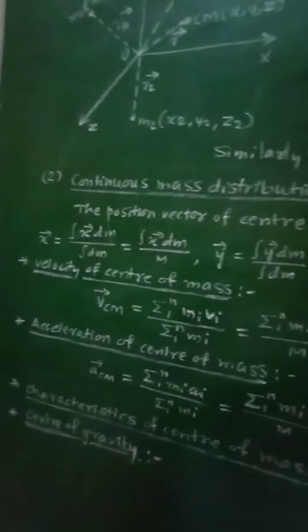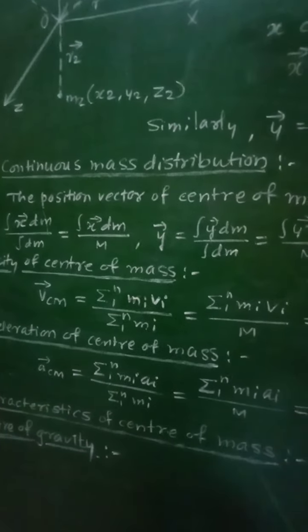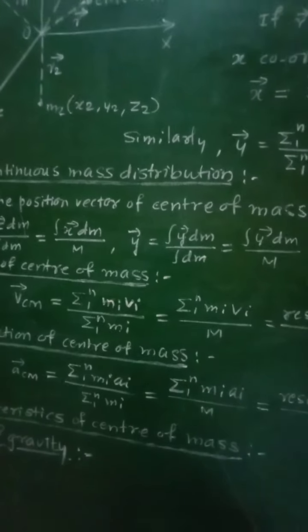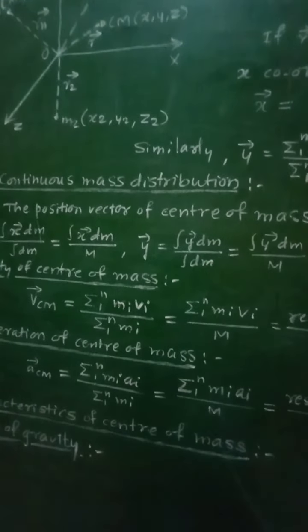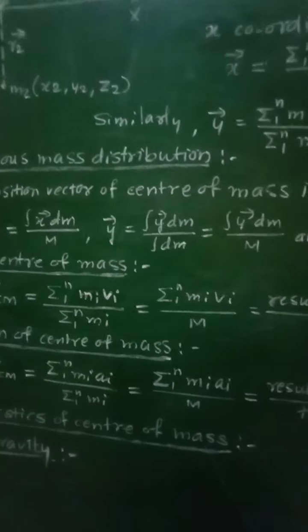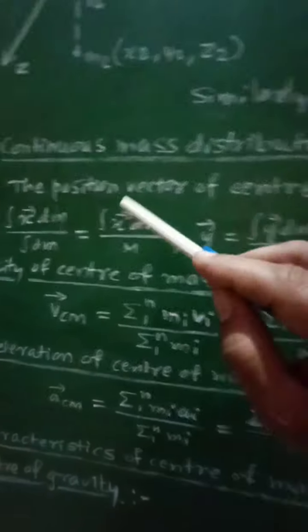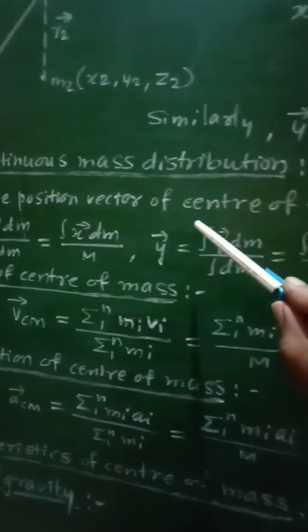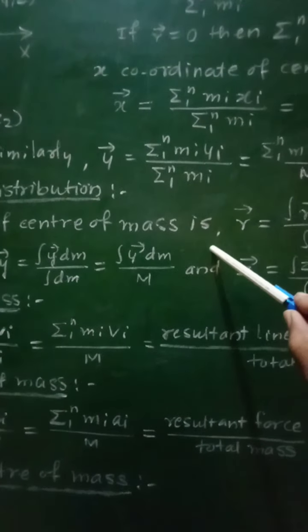Here we have considered a body which has a continuous mass distribution with uniform density, and therefore, if you consider such a body, then the position vector of the center of mass for this continuous distribution will be given as